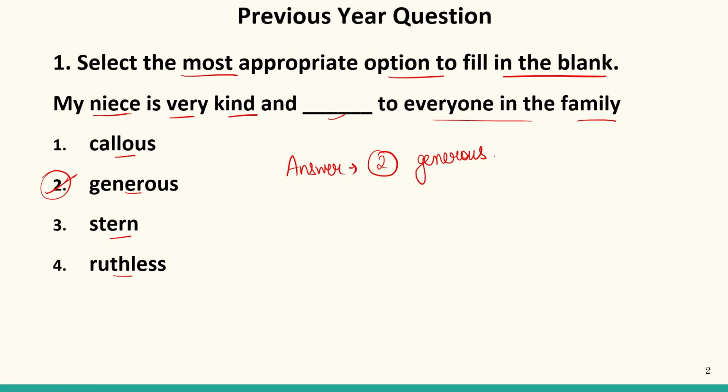It talks about a person who does not care about anyone's feelings. It means callous is a negative word. Stern is someone who is very strict. That word is also not suitable over here. Ruthless is a person who is rude to everyone. So it is also not the suitable word to be filled over here. So our correct answer will be 2.